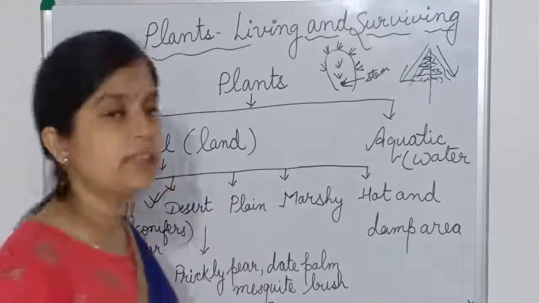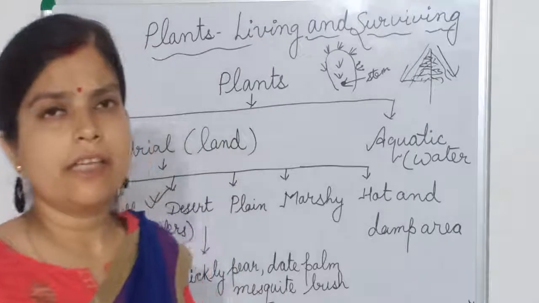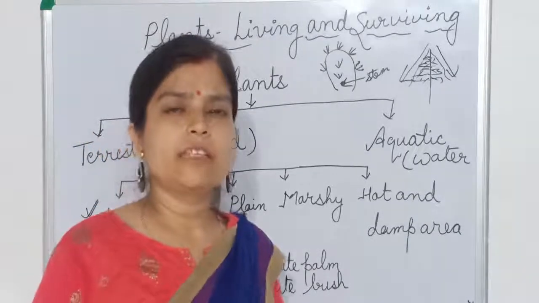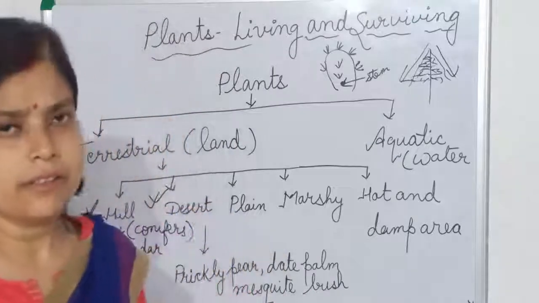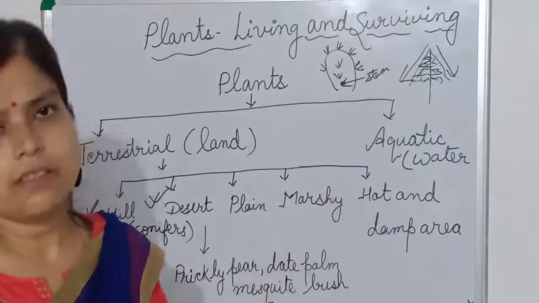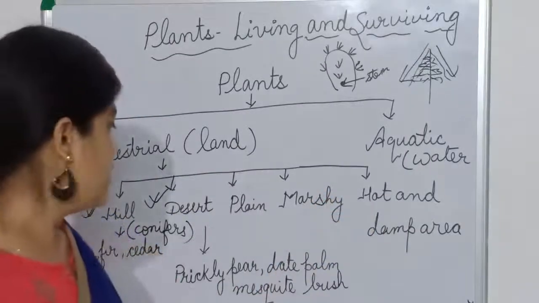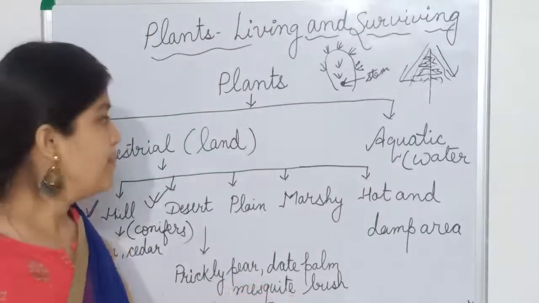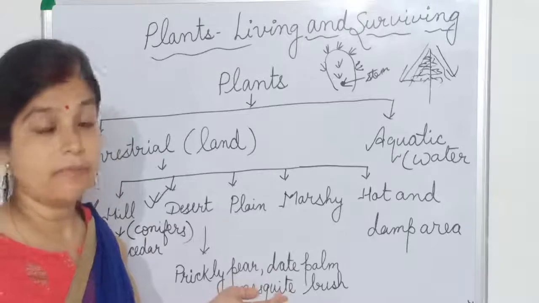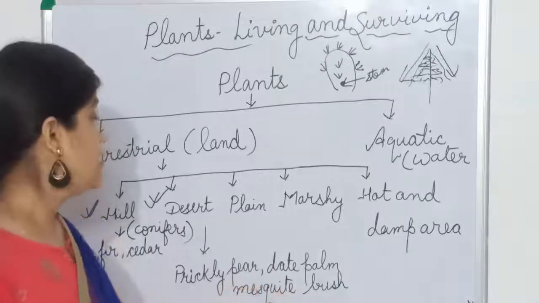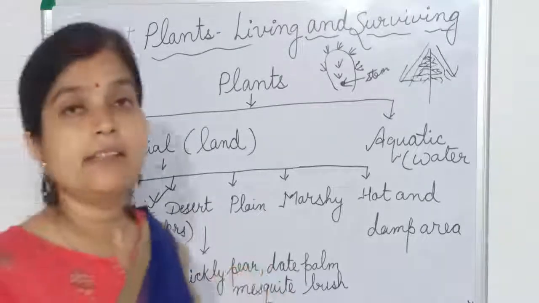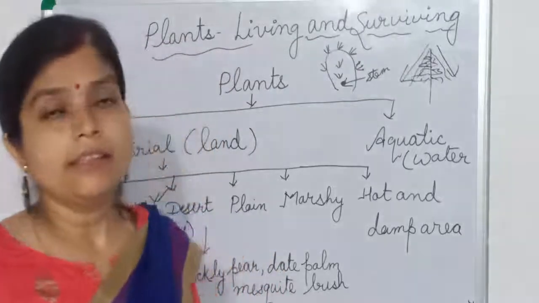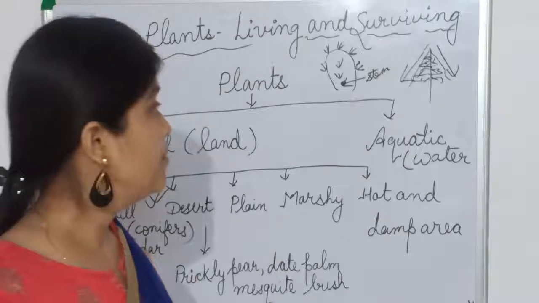Next, we have learned about the desert plant. Desert plants have to struggle with the condition of less water. So the first adaptation is that the root goes very far away in search of water. One mesquite plant root goes down 20 meters in search of water. And second, the leaves modify into spines. Third, they have a green and fleshy stem to do photosynthesis.